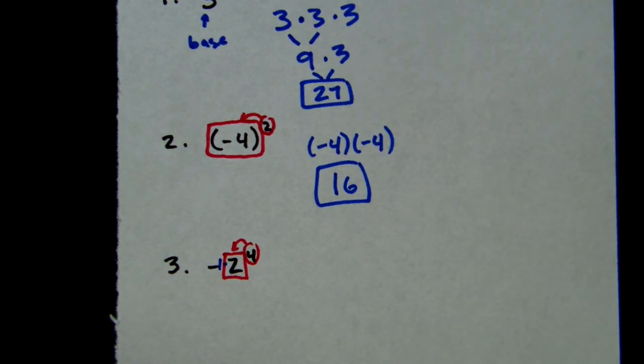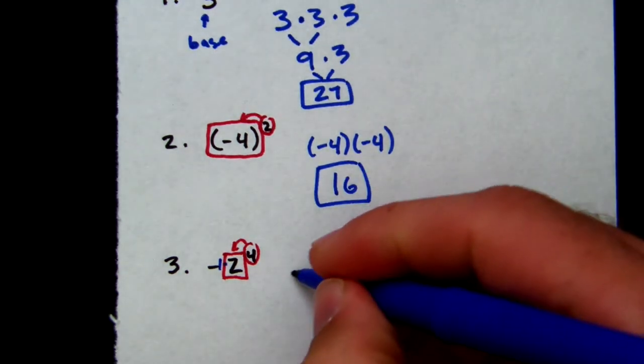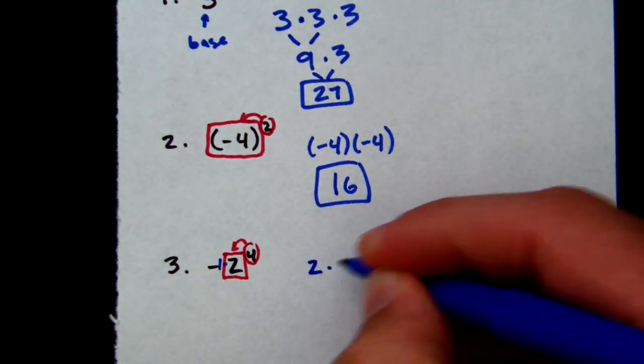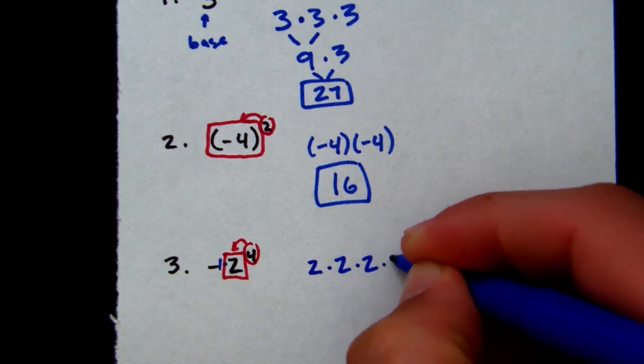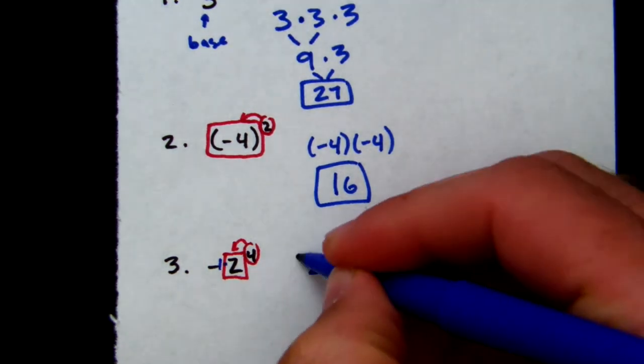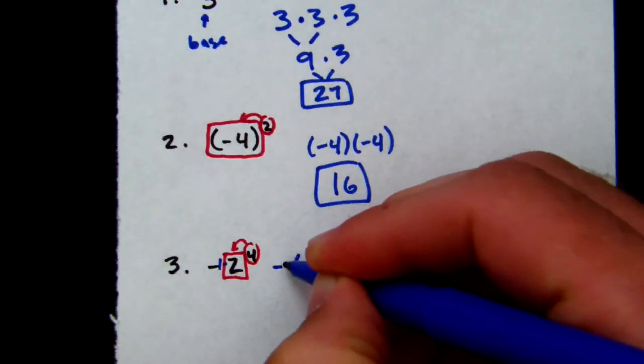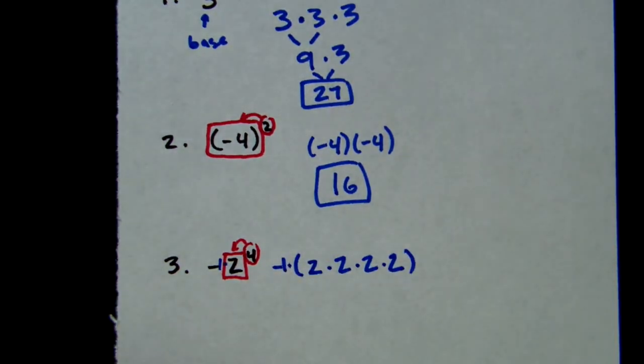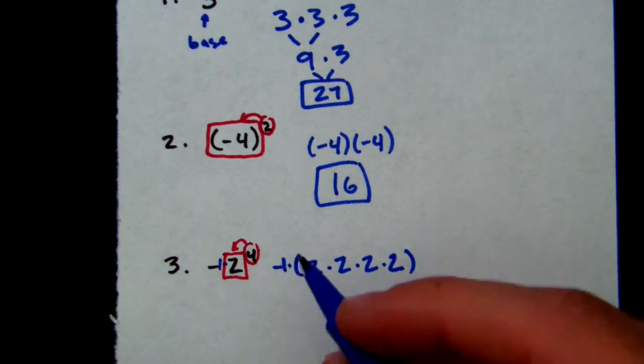The exponent only applies to the 2 in this case. So what it actually looks like is we have 2 multiplied by itself 4 times, and in front, we have a -1 that's being multiplied by whatever that answer is. So the exponent only applies to the number 2.